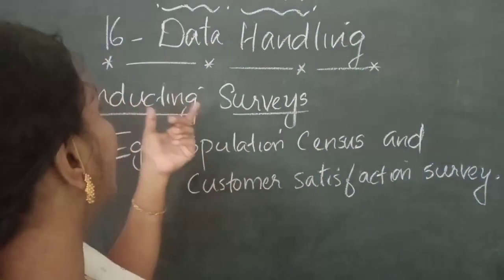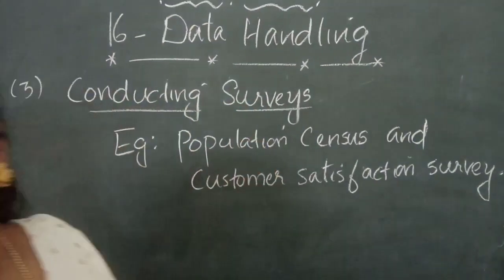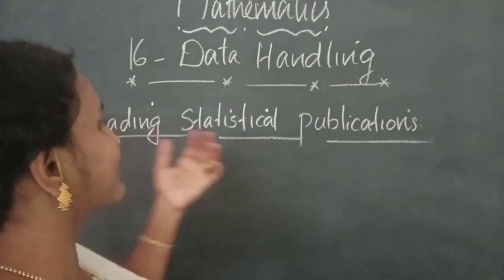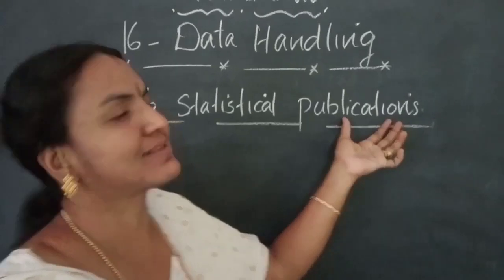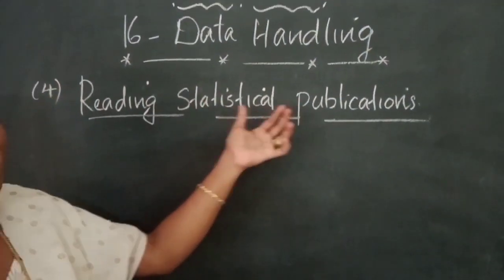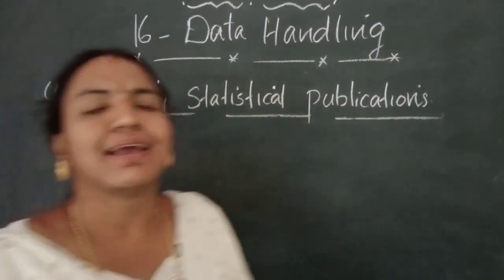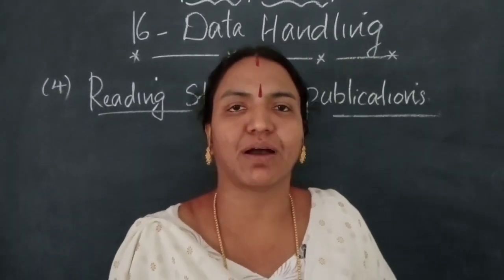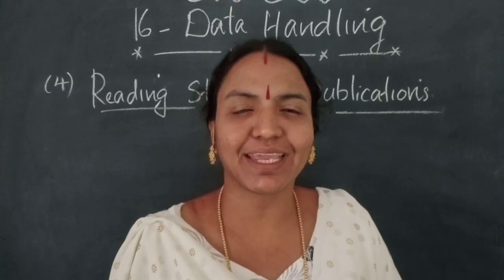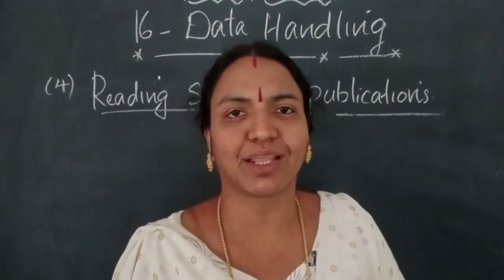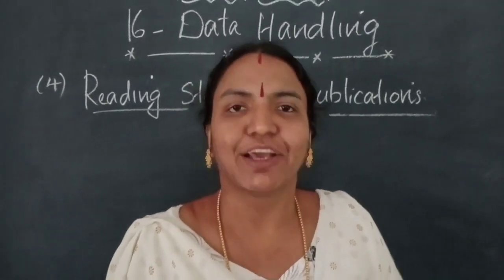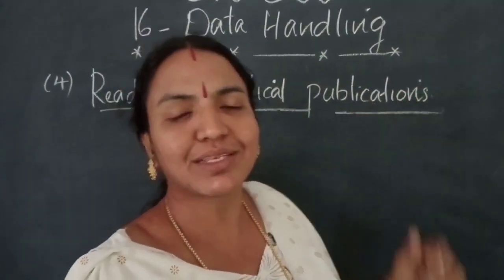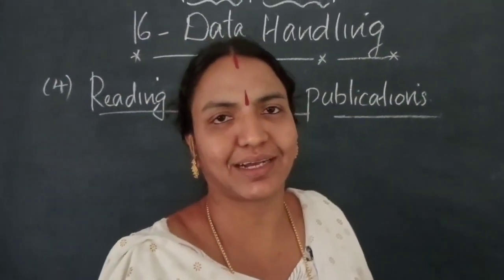This is the third method of data collection. The fourth method of data collection is reading statistical publications. Some data such as economic conditions and population of a country cannot be collected by an individual. In such cases, we depend on statistical publications to get reliable data.